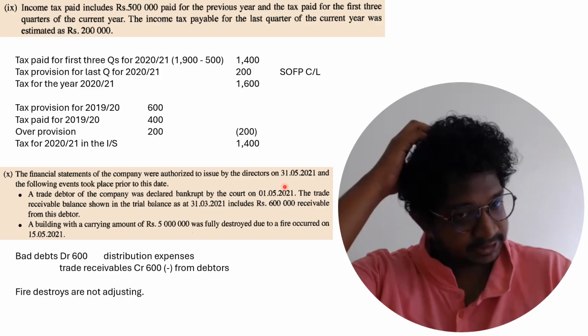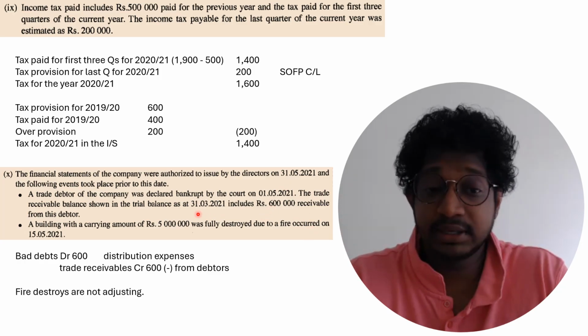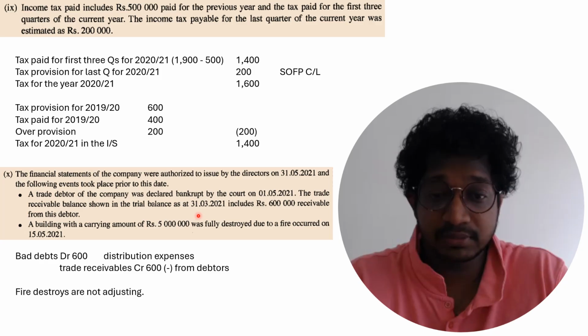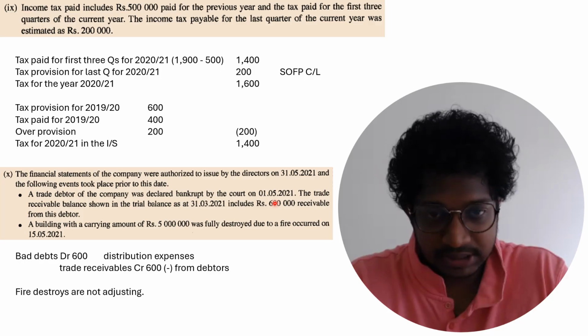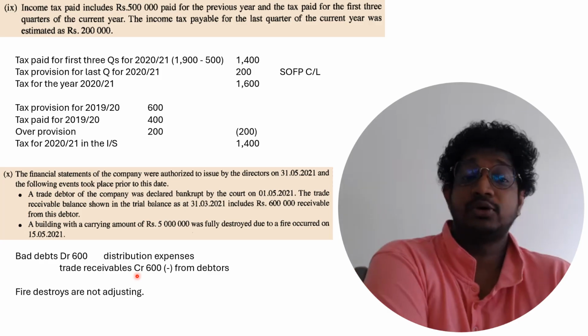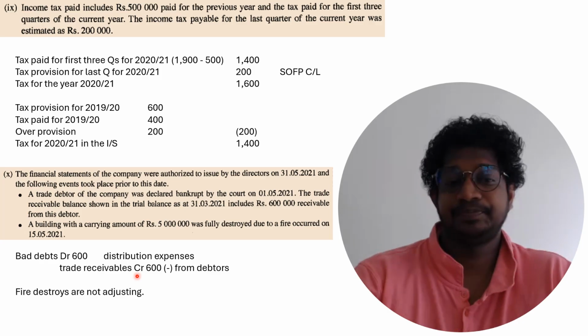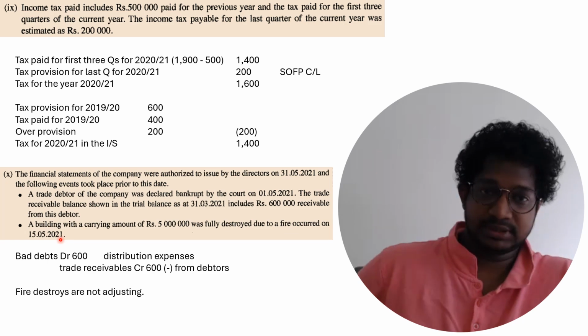Yes, you can adjust that, because this is a debtor that appeared as at 31st March 2021 and this debtor went bankrupt before authorizing the financial statements. So you can adjust that. Bad debts debit, you have to mention in the distribution expenses, and that 600 you have to deduct from the trade receivables. And here the fire destroys are not adjusted, right?